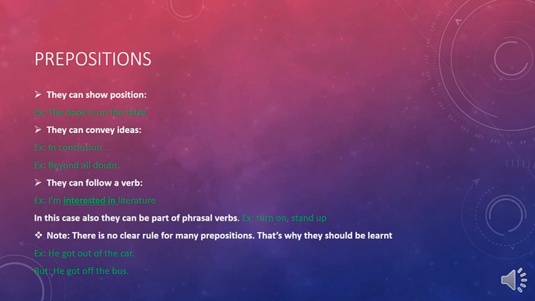So examples here to show that there is no rule. He got out of the car. But if you're talking about buses, things are different. You should say he got off the bus. So it's always better to learn phrases here.